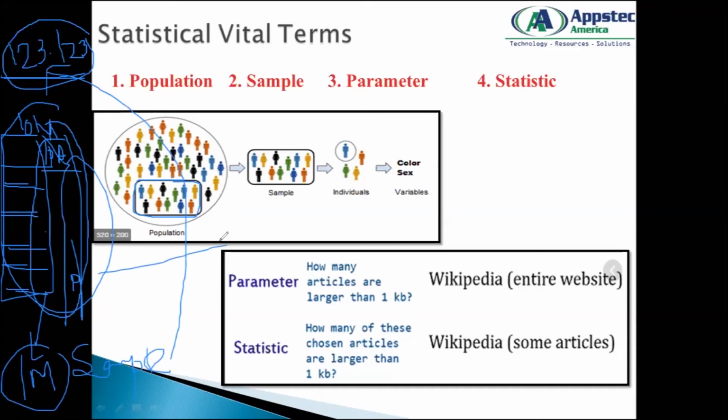I can create one more sample which might be based on TTL, time to live, how long they were there on my website. Let's say I want to create one more sample of people who stayed on my website for more than 30 minutes. So I might have another column which says duration. I'll filter it on 30 minutes. I'll have another sample of people from my population. Let's say this is my sample 1. I have a sample 2 where I have people who stayed for more than 30 minutes on my website.